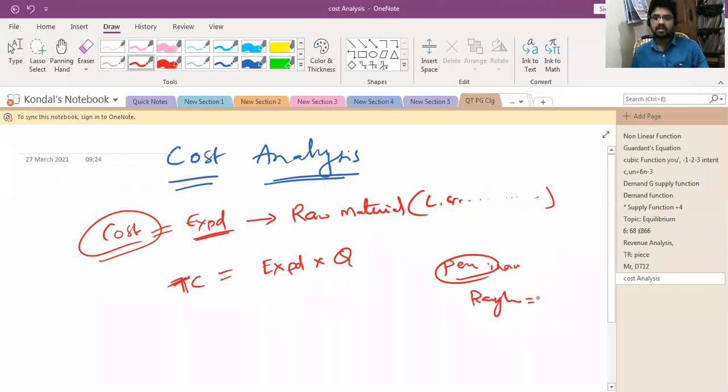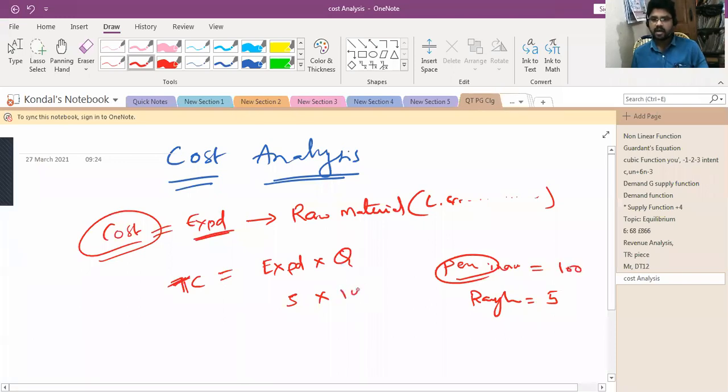The cost per pen is 5 rupees. So the expenditure is 5 rupees. How many pens are you going to produce per day or per week or per month or per year? For example, if you take 100, the quantity is 100 per week. So 5 into 100, 500. This is your total cost.